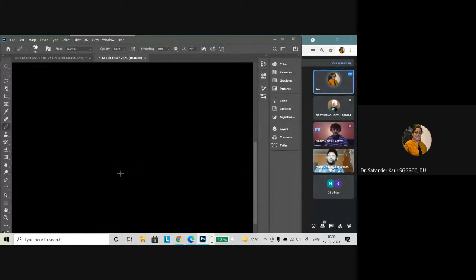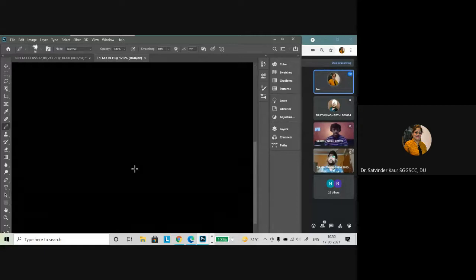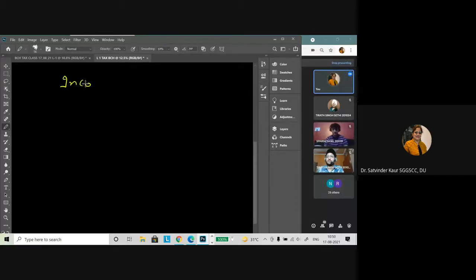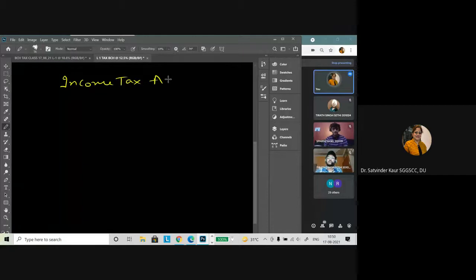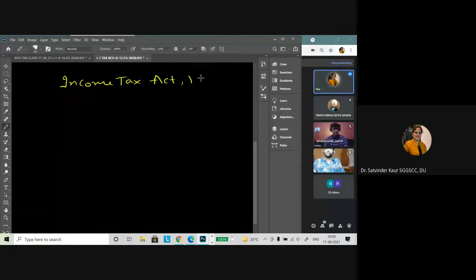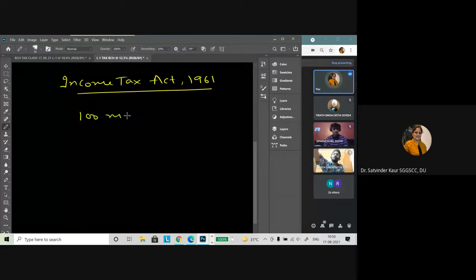Okay, my friends, today we are starting your income tax paper. It is a paper whose basic provisions are governed as per the Income Tax Act 1961. When we talk about this particular paper, the total grade is 6 credits.